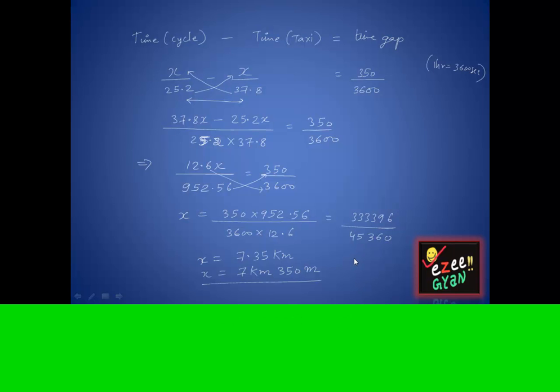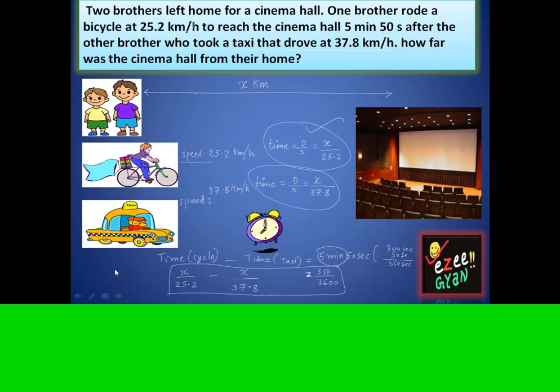Let's revise the question once again. Okay, there were two brothers, cute looking brothers over here. They left home for a cinema, and we have taken that the distance between the home and the cinema was x kilometers.